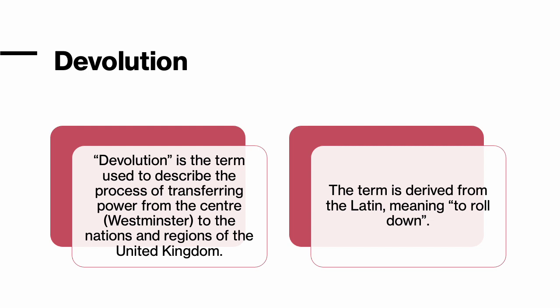Devolution is the term used to describe the process of transferring power from the centre, which is Westminster, to the nations and regions of the United Kingdom. And the term is derived from the Latin volvere and the prefix de, which means to roll down. So devolution is the idea of rolling down power from a central place to other people.